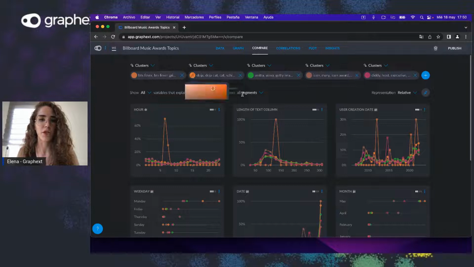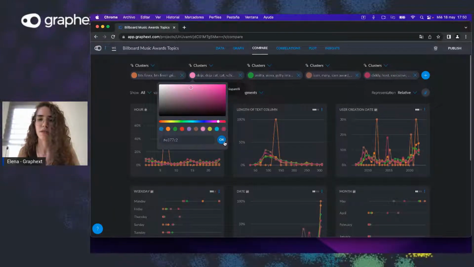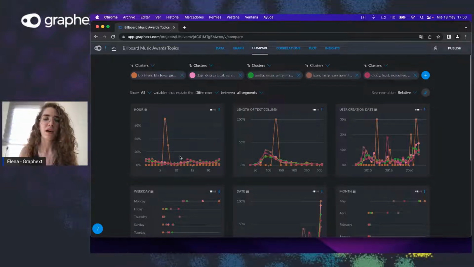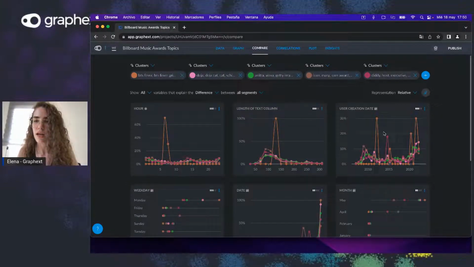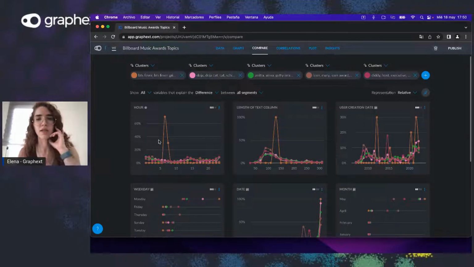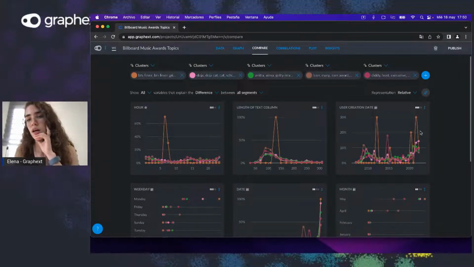So for example, let me change the color of this one, place it with pink because Doja Cat I associate with pink right away, and see how the information relates to each other, right? So for example, we see in this user creation date, there's a high peak for BTS, the BTS cluster of users that have been created since 2020.